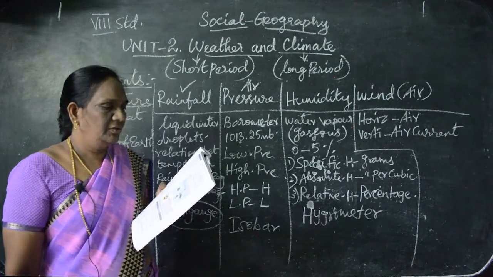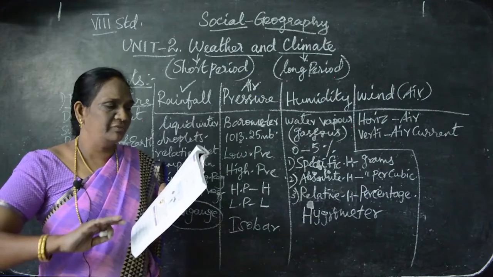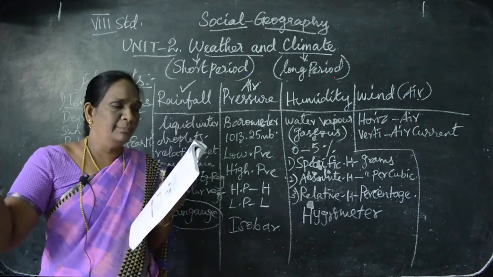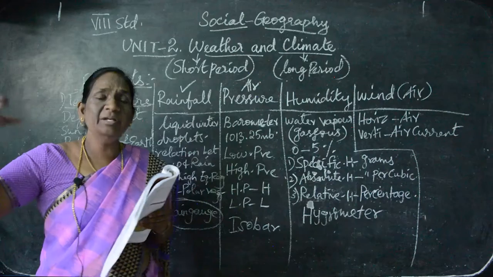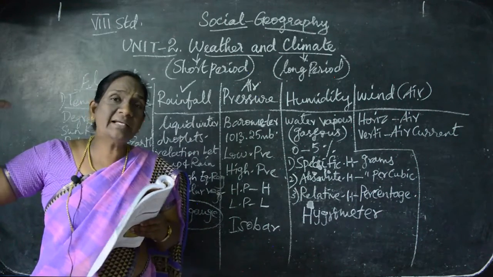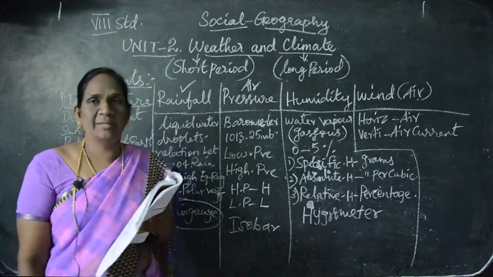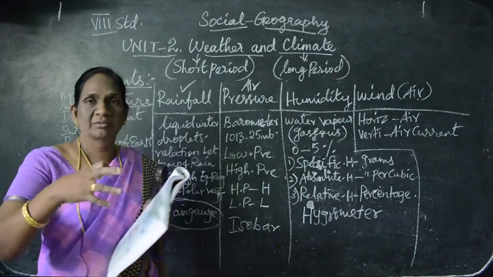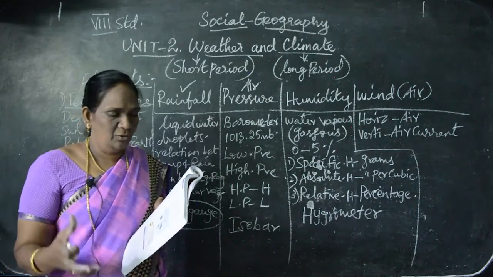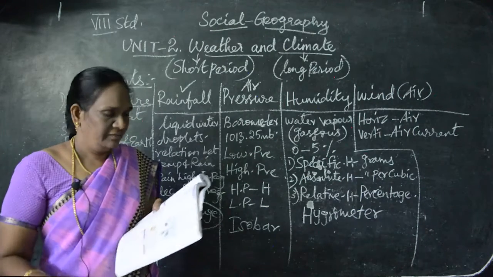Can you follow? And wind gets its name from the direction from which the wind blows. Wind blowing from the southwest is called southwest wind. From whichever side the wind blows, we name it as that type of wind. If the wind blows from the south, we say it is a south wind.